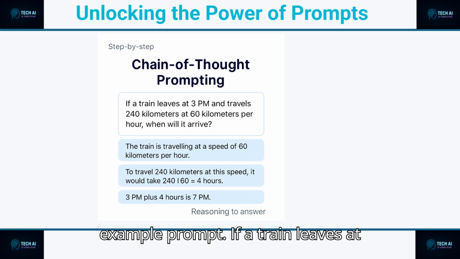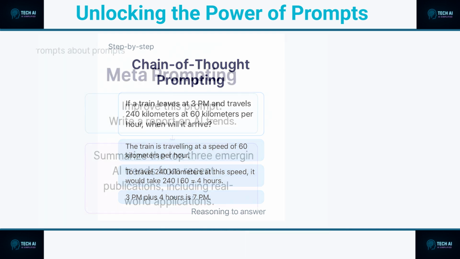Prompt: if a train leaves at 3 p.m. and travels 240 kilometers at 60 kilometers per hour, when will it arrive? The model calculates speed, distance, and time, explaining each step before reaching the answer. Whether it's math, logic, or decision-making, chain-of-thought brings transparency to AI thinking.